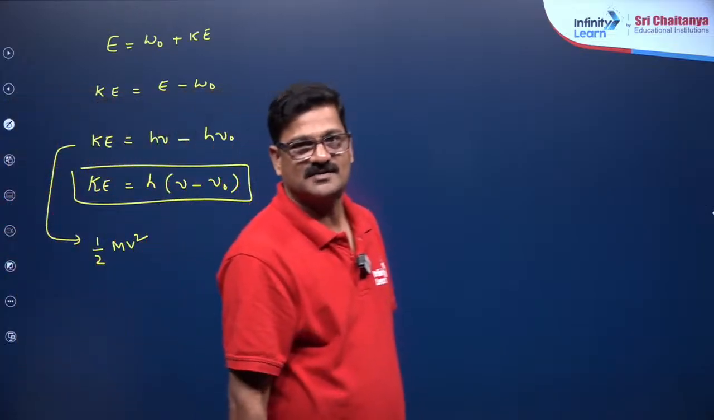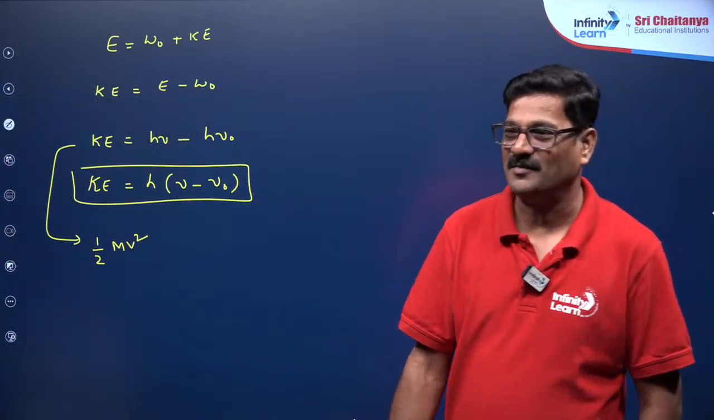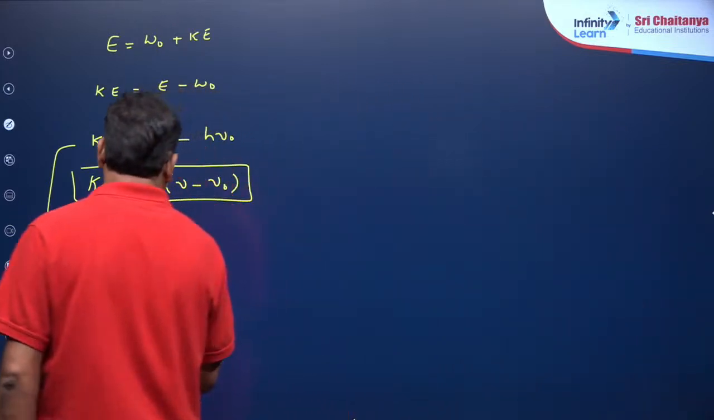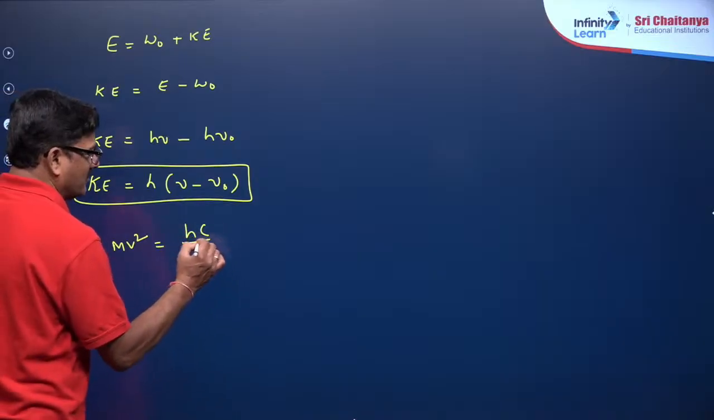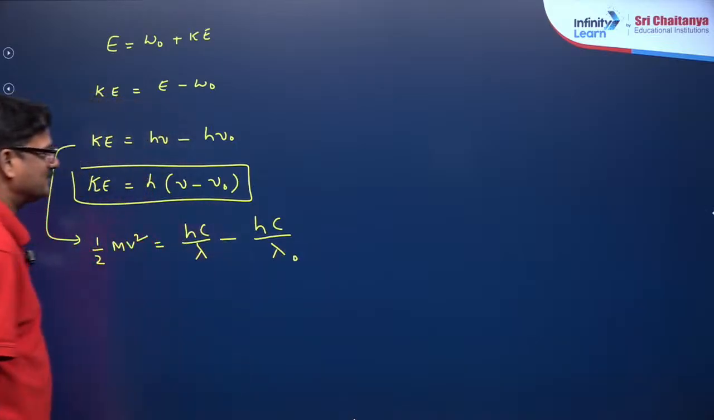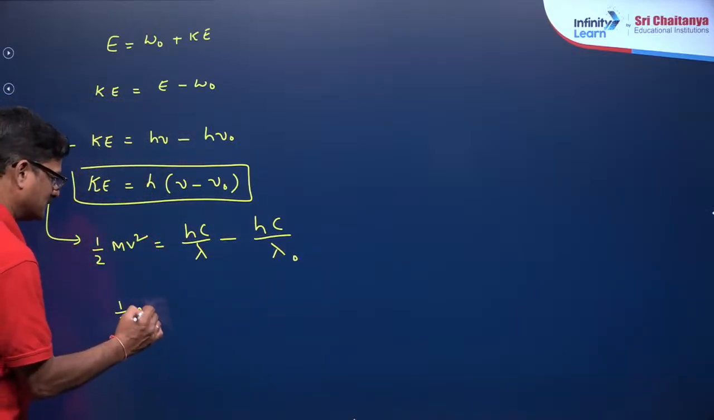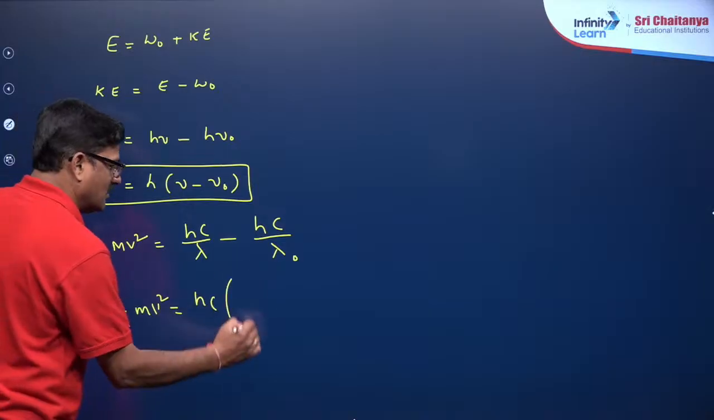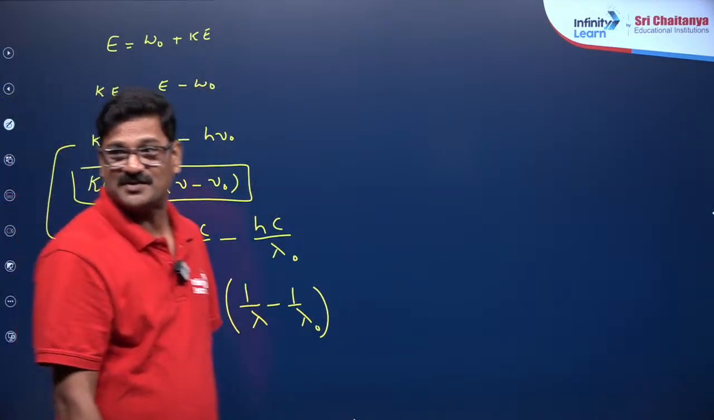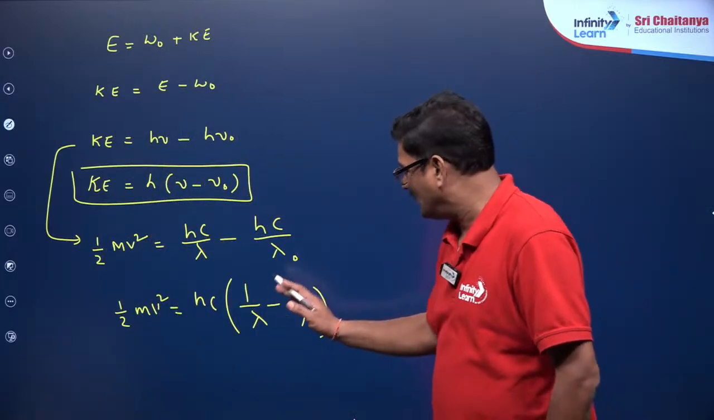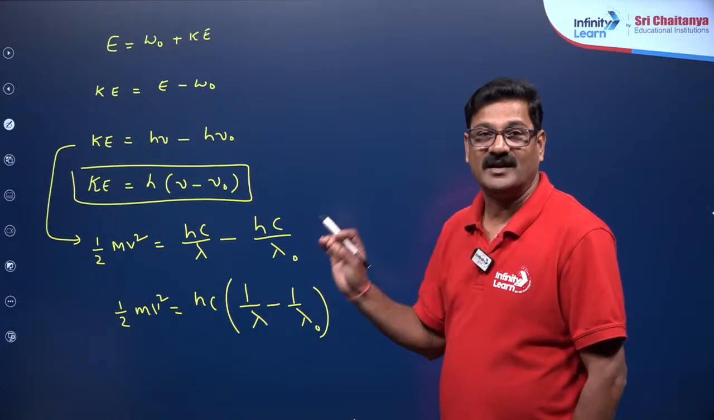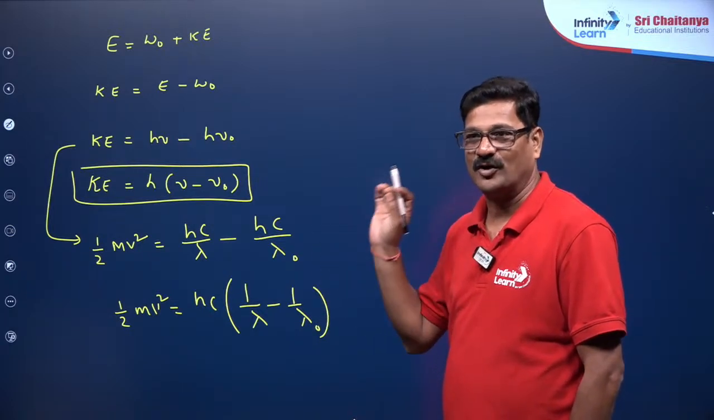Okay. From here you can also say half mv square, mass into velocity square. Here m stands for the mass of the electron, and v is the velocity of the photoelectron, and it is equal to hc by lambda minus hc by lambda naught. You can also say half mv square is equal to hc of 1 by lambda minus 1 by lambda naught. You can have various kinds of discussions over here, right? Where lambda is the incident light wavelength, and lambda naught is the critical wavelength or threshold wavelength.